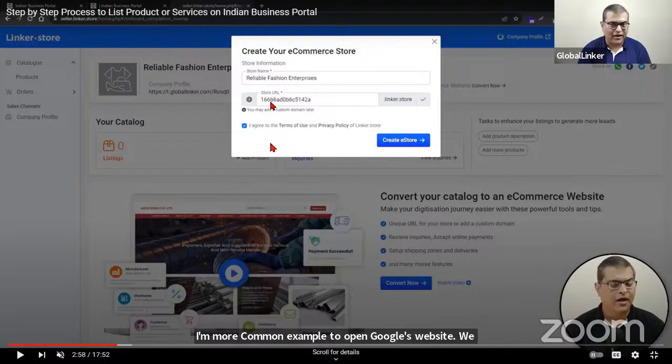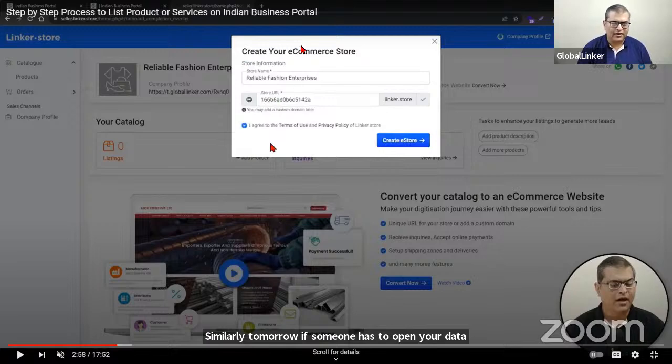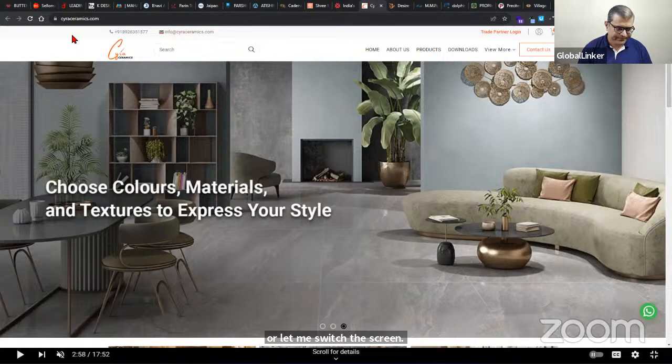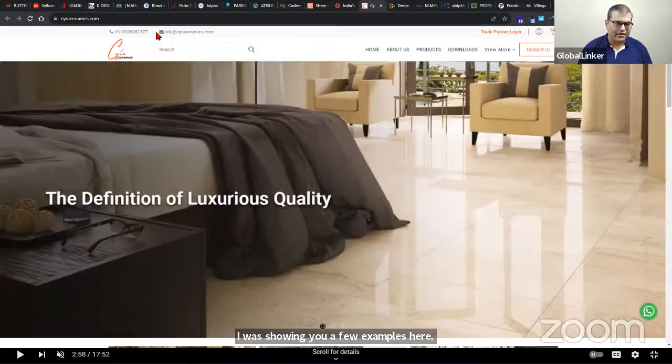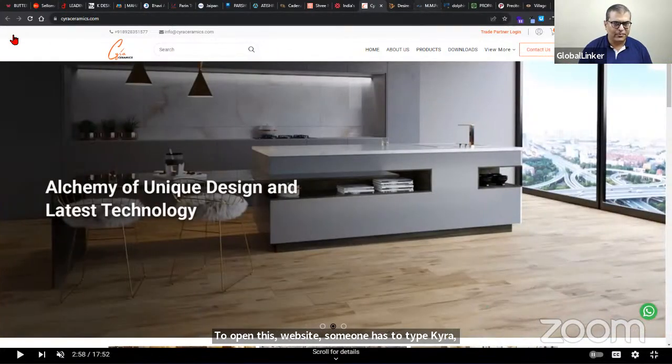Similarly, tomorrow, if someone has to open your digital catalog, your online store, what should they be typing? Let me switch the screen. I was showing you a few examples here. To open this website, someone has to type Kyra Ceramics, or to open this website, someone has to type mnpolymers.com.